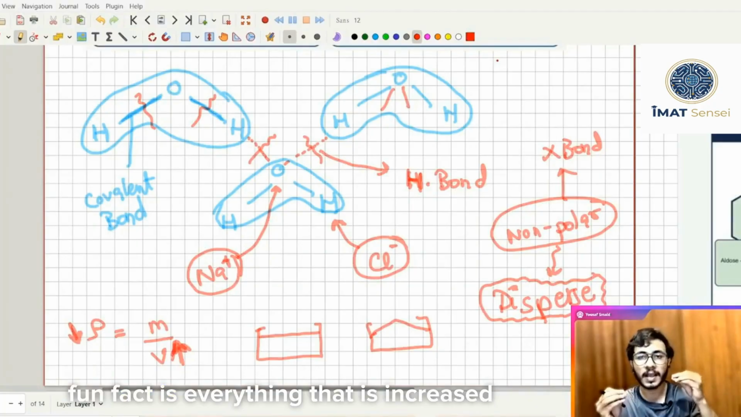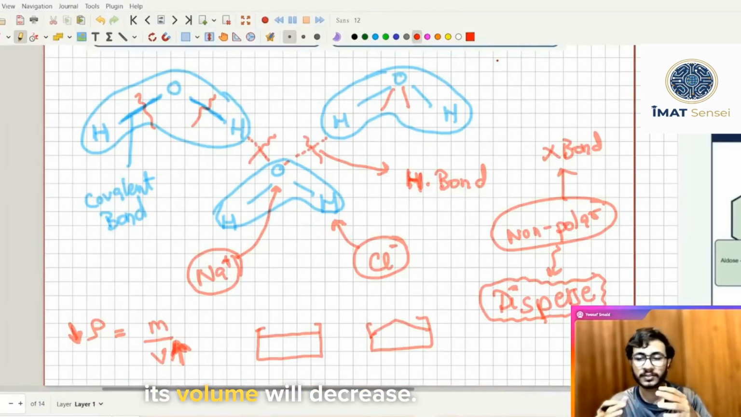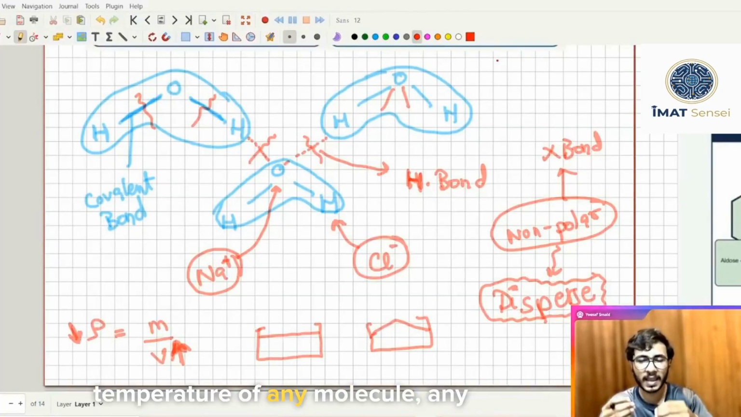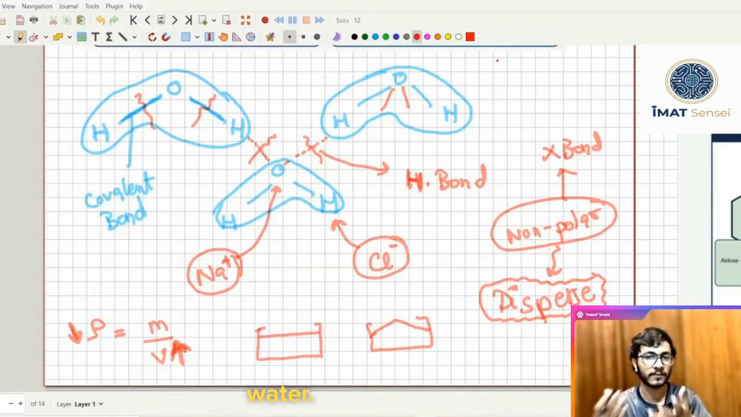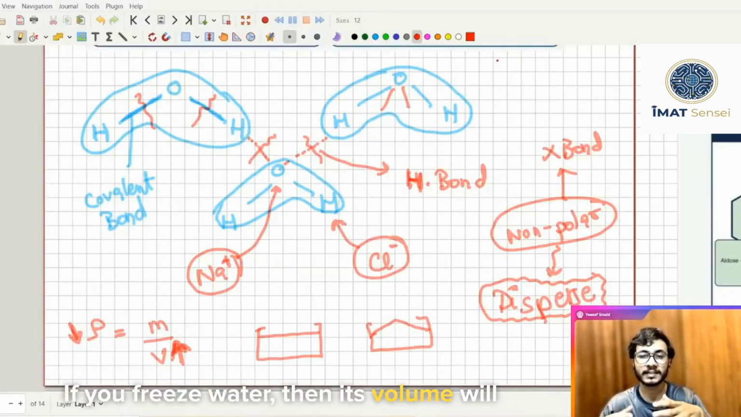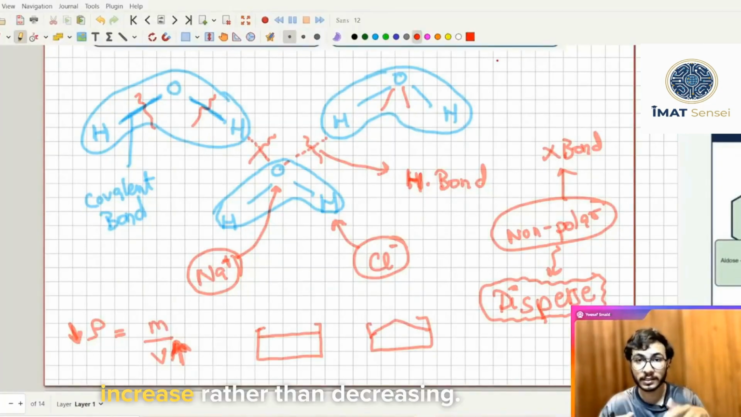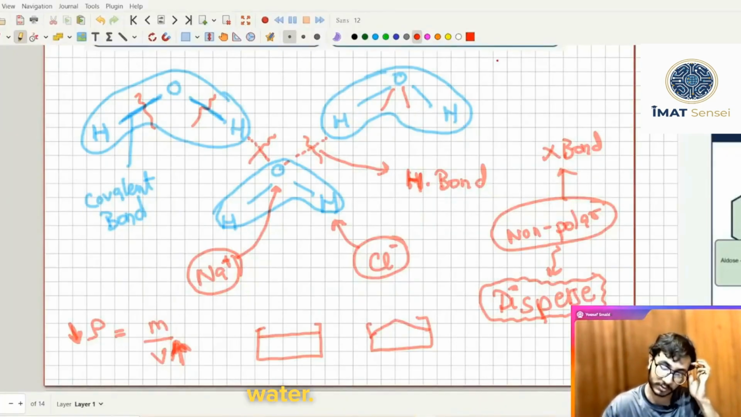The fun fact is, everything that is frozen, its volume will decrease. For example, if you lower the temperature of any molecule, any chemical component in the whole world, its volume will decrease, except water. If you freeze water, then its volume will increase rather than decreasing. So it is an exception to chemistry rules, water.